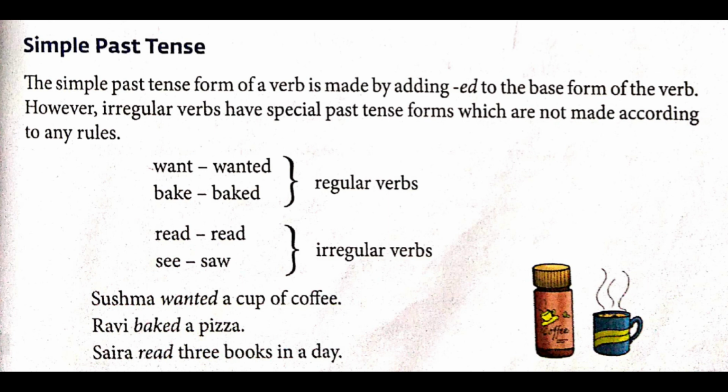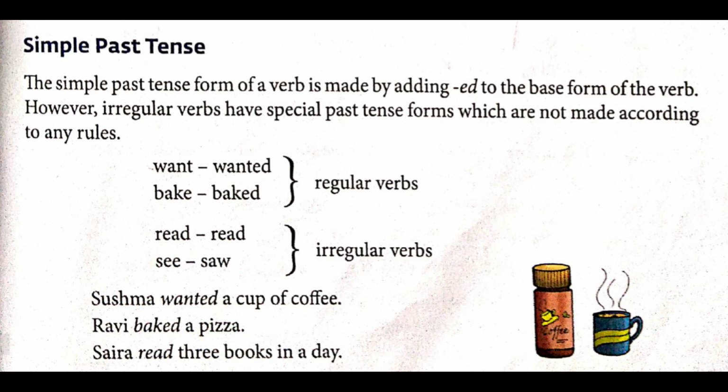However, irregular verbs have special past tense forms which are not made according to any rules. Let's see first regular verbs. For example, want will turn into wanted. Bake will turn into baked. Irregular verbs, examples: read, read; see, saw. Then we have a few examples given below.